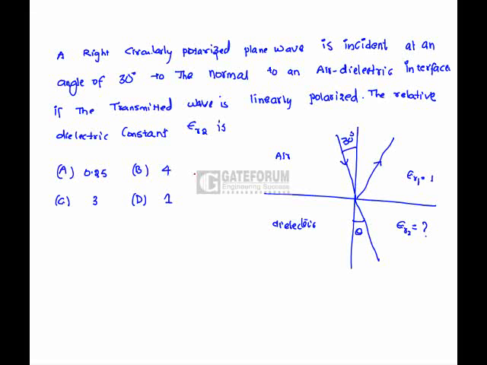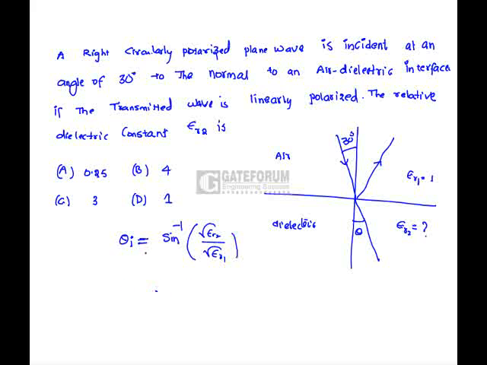A linearly polarized plane wave is incident at an angle of 30 degrees to the normal to an air dielectric interface. If the transmitted wave is linearly polarized, the relative dielectric constant is? Here, for the transmitted wave to be linearly polarized, the angle of incidence must be equal to sine inverse of the square root of epsilon r2 divided by epsilon r1.